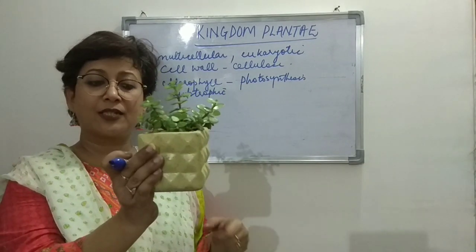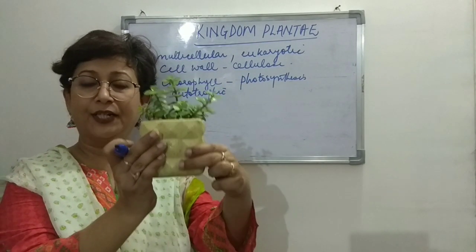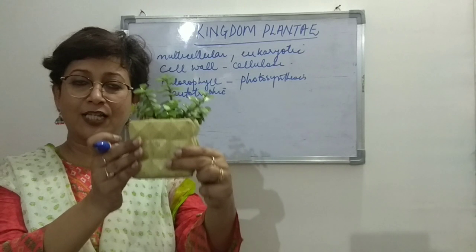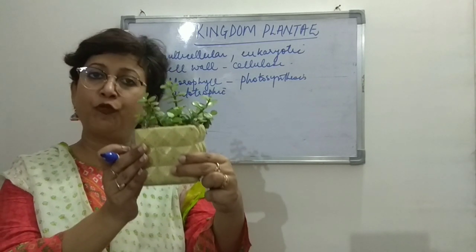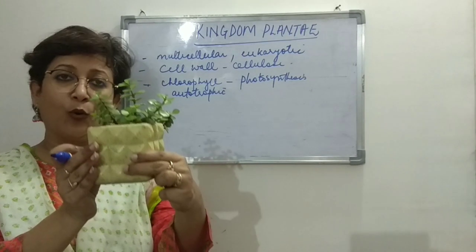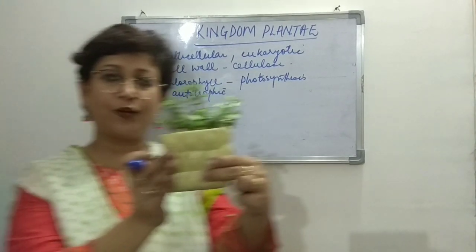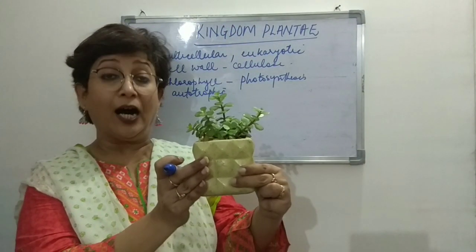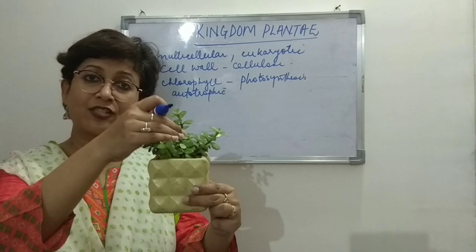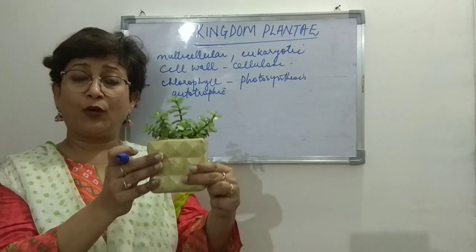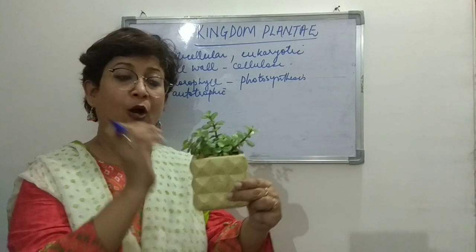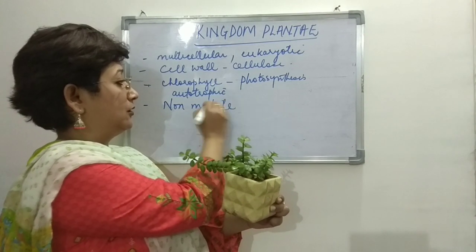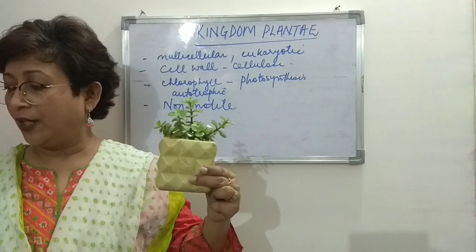Now, looking at the plant, it is fixed in one place, and here it is fixed inside the pot, right? Now this potted plant can move from one place to another only if I am holding it and if I move, right? If I move, then the plant is moving. Otherwise, the plant is fixed in its own place, right? So what do we say? That plants are stationary or they are non-motile, right? They cannot move, right?